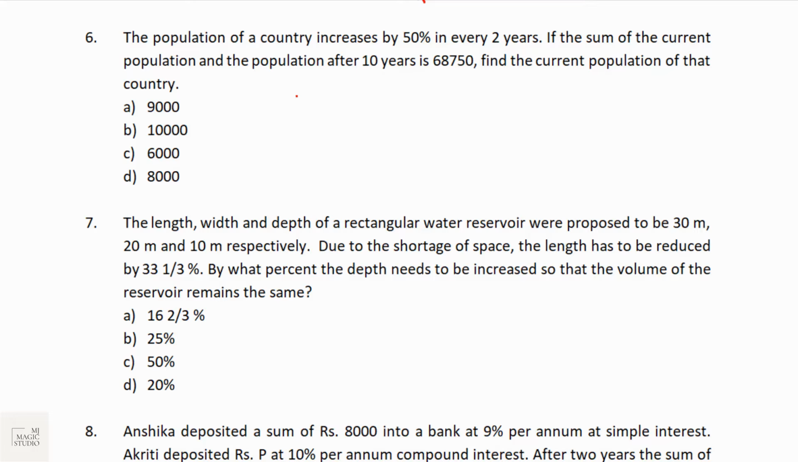The population of a country increases by 50% every 2 years. Okay. So if it is 100, it will become 150 after 2 years. If the sum of the current population and the population after 10 years, and since it is growing every 2 years, it means 5 time frames. After 5 time frames, the population would be P into 1 plus growth rate to the power 5. Growth rate is 50%, that is 0.5. So the population after 10 years would be P into 1.5 to the power 5.